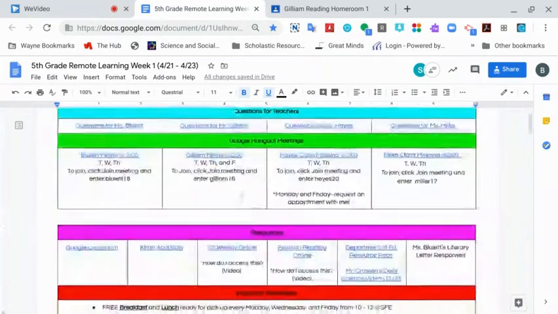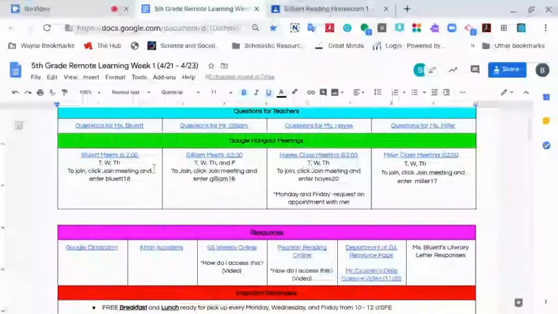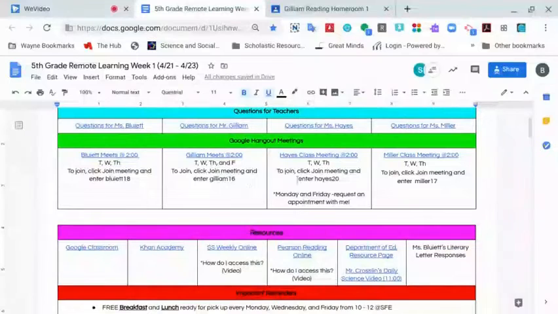On top of that, the second section of this document is the Google Hangouts meeting. Tuesday, Wednesday, and Thursday, every single teacher has offered up a time at 2 o'clock just to be available. So you don't have to join all of these meetings. Not all these meetings are required. But what they are is they're a way for you to ask for help, or maybe get some direction in something that you're working on, or maybe just to check in and let people know how you're doing.